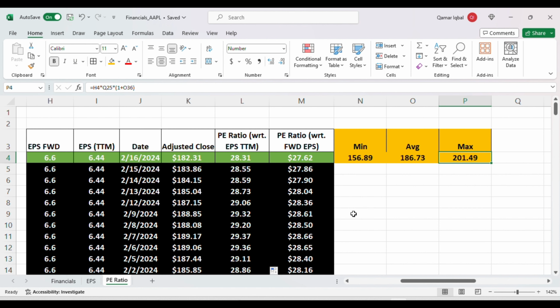So that's all about Apple stock price assessment using the financials. So guys, this is my method of calculating the stock price.